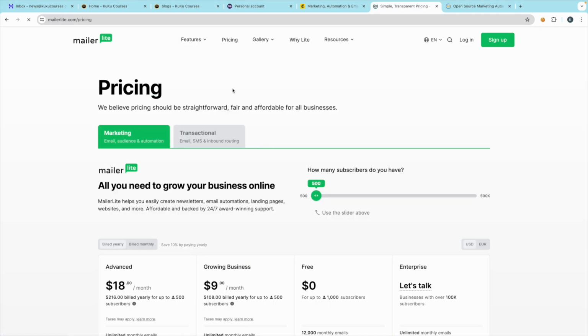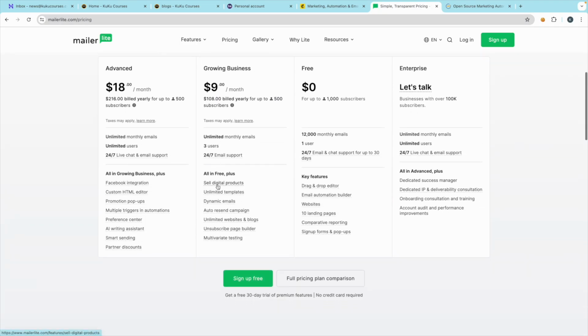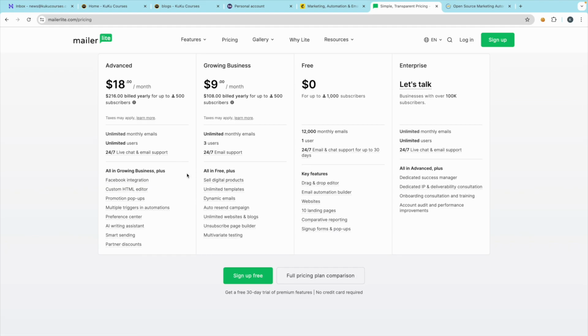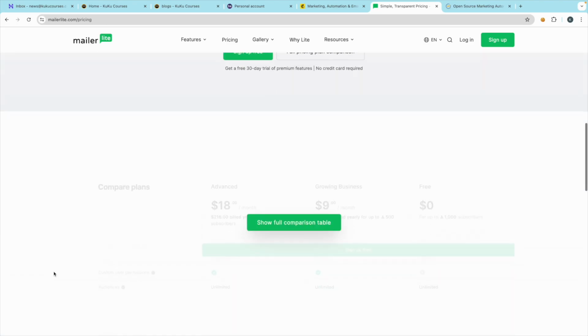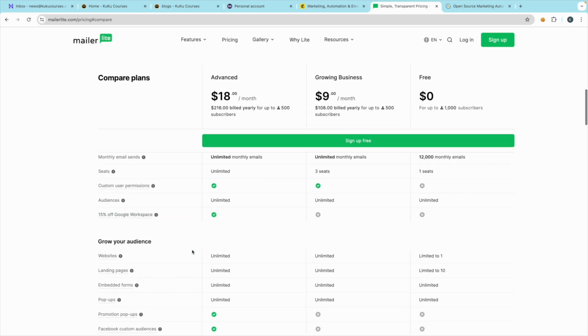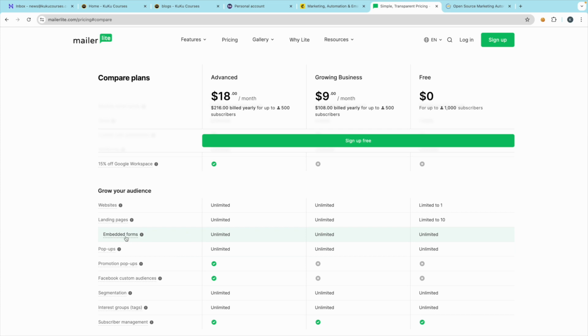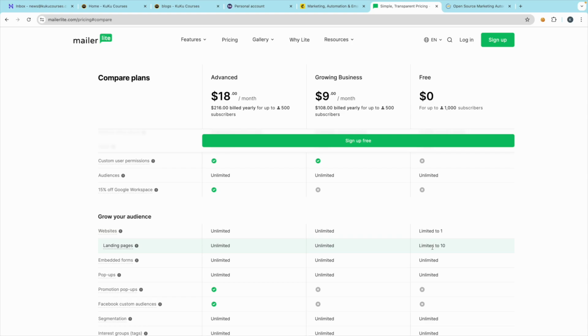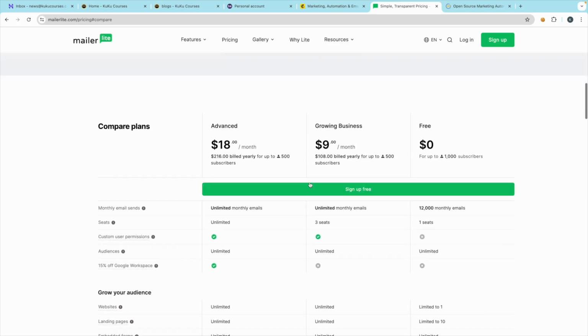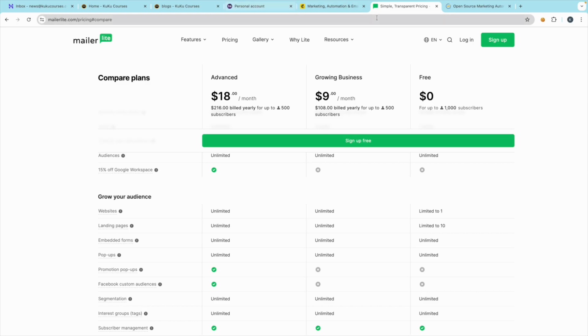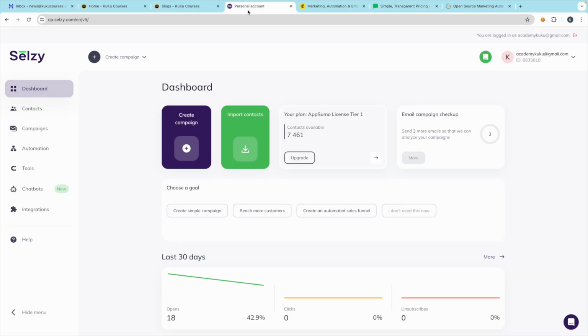Even if you go to the pricing of this website, here you guys can see the complete thing. Like forms, you can see you can create unlimited forms even in the free plan. So that's it, you can see the criteria and all. Just go with any of the platforms, and in this example we will go with Salesy. But I have one amazing thing for you.